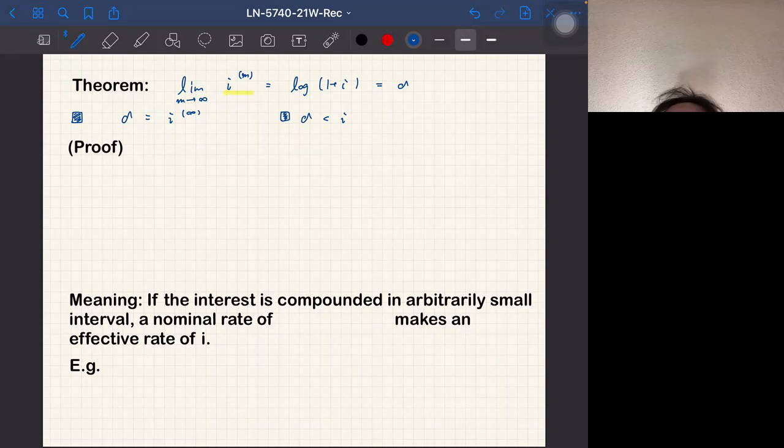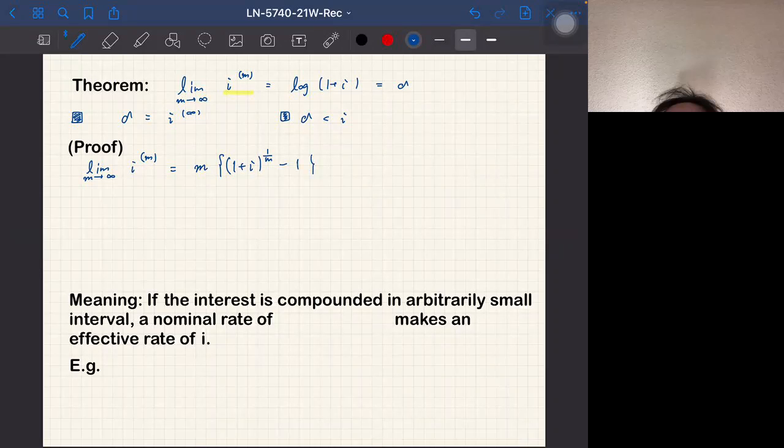So we just start with the left-hand side. The limit as m goes to infinity of i superscript m. This is equal to m times (1 plus i) to the power 1 over m, minus 1.